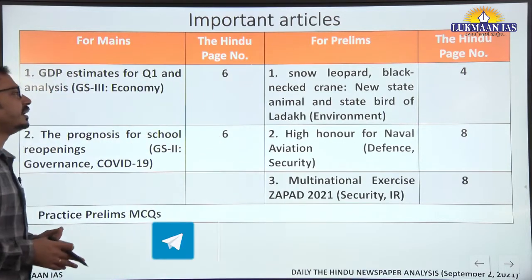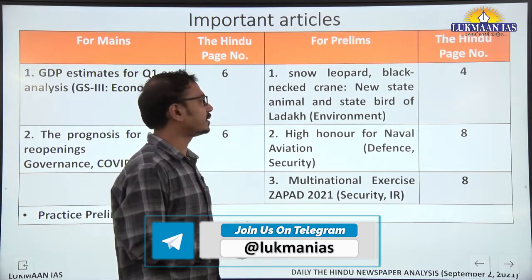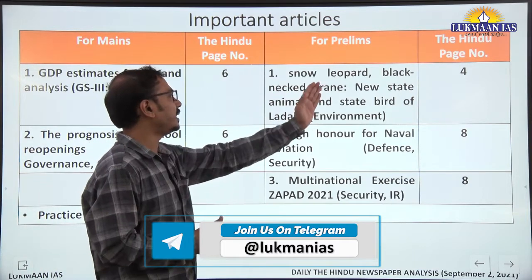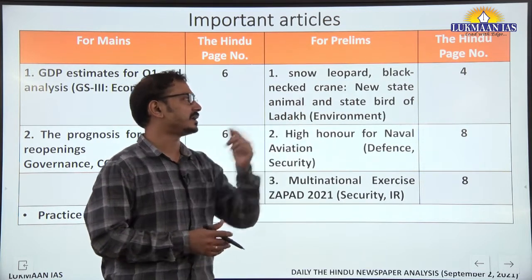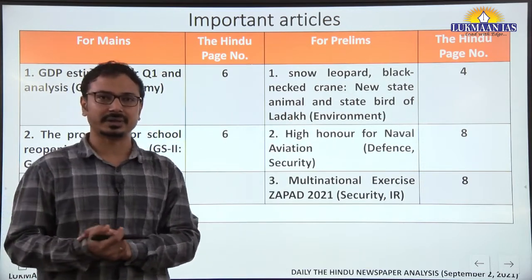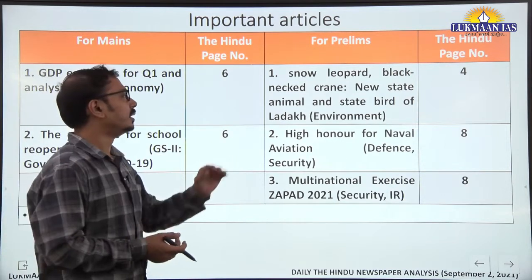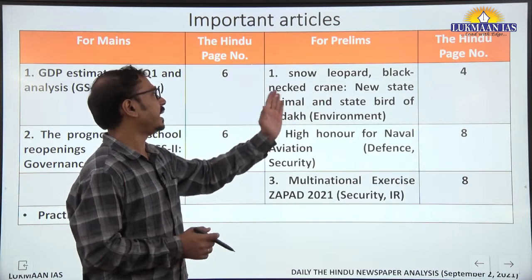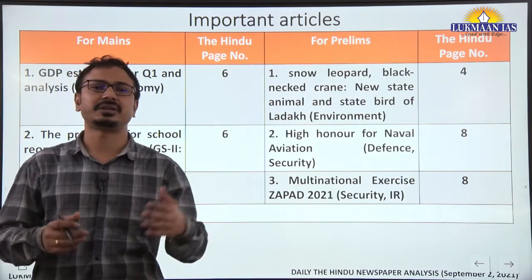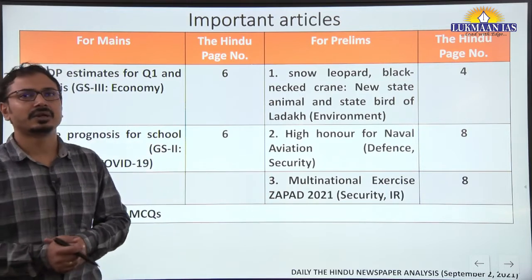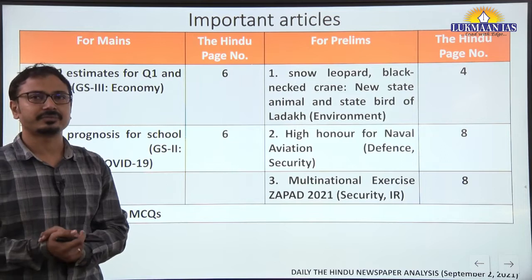Then specifically prelims related, on page number 4, north and northeast page: snow leopard and black-necked crane, the new state animal and state bird of Ladakh Union Territory. We need basic information about the snow leopard and black-necked crane, their habitat, their conservation status and the threats. All these aspects we have to understand from the environment section.